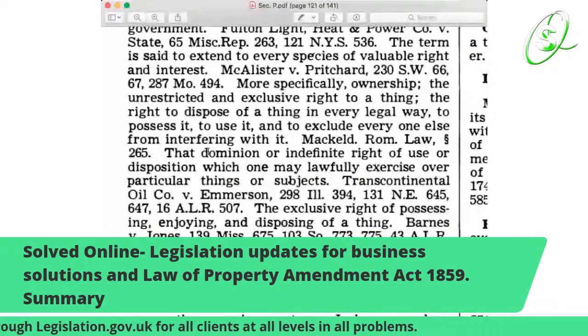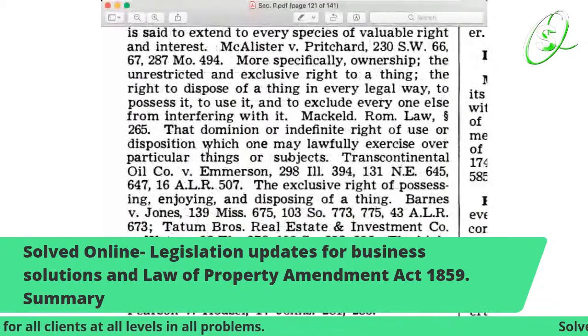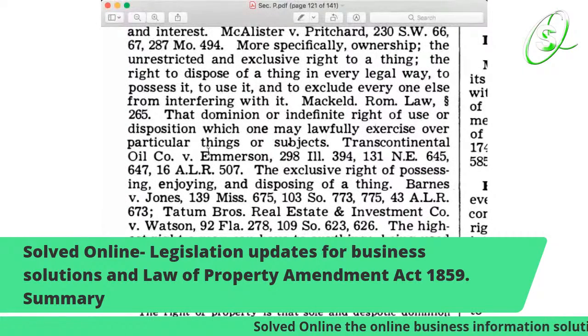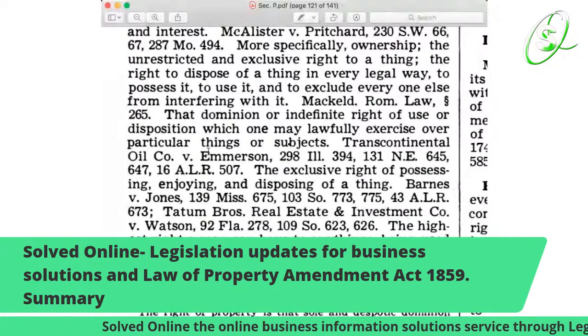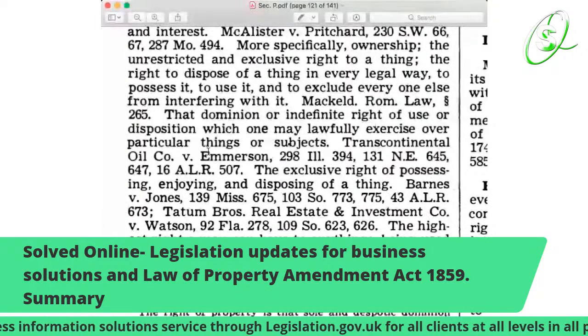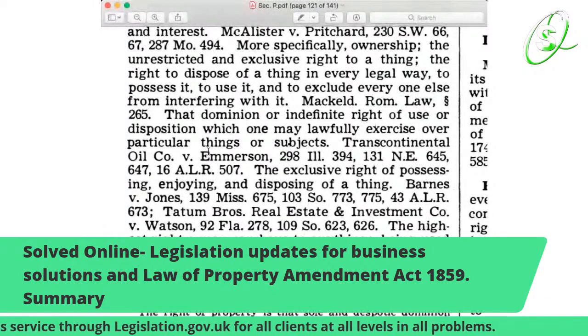There's a lot. So it goes: the exclusive right of possessing, enjoying, and disposing of a thing. See, so real estate is an investment company.